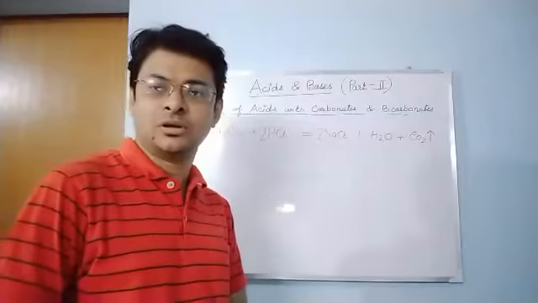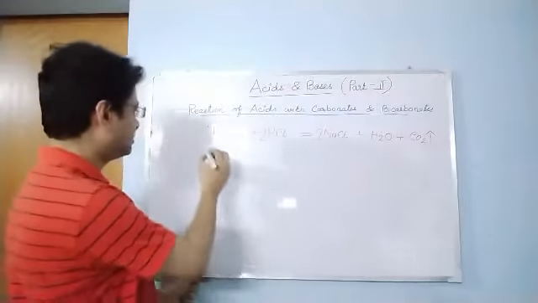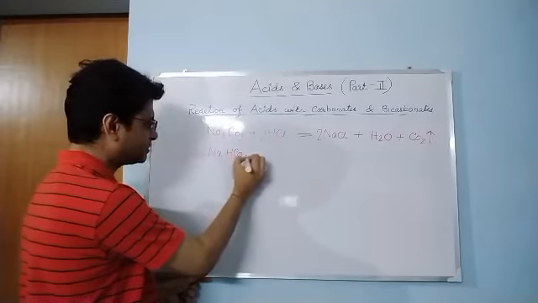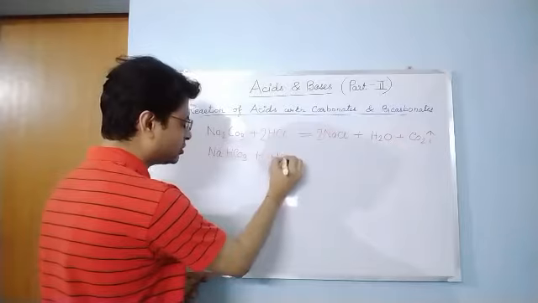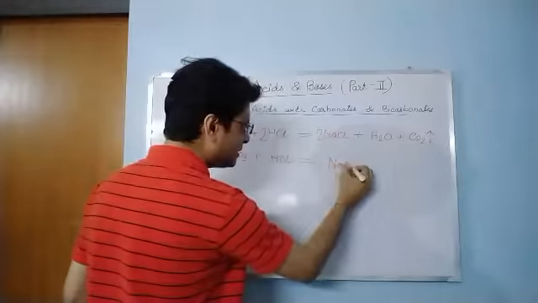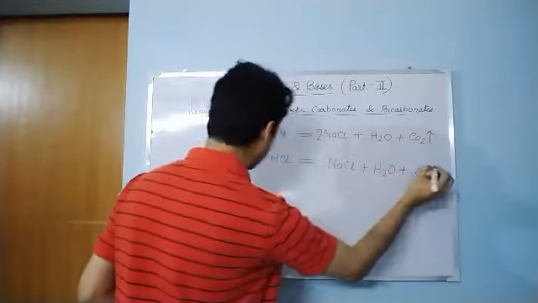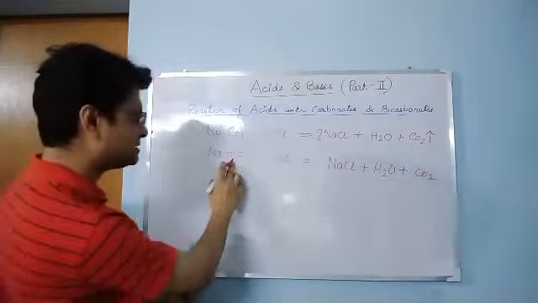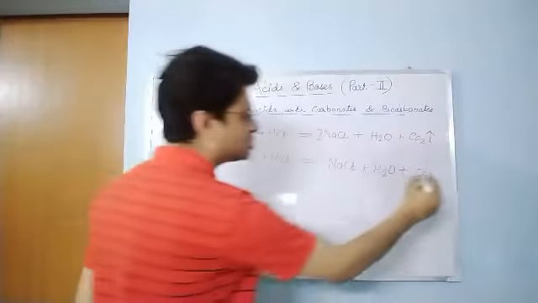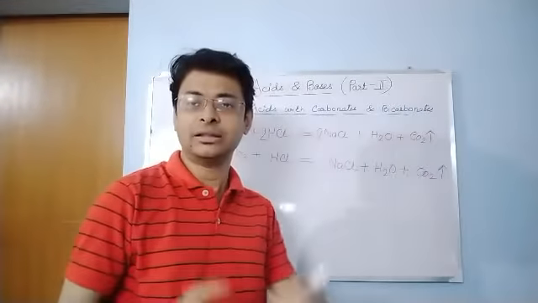Now the reaction of a bicarbonate with an acid. Sodium bicarbonate reacts with hydrochloric acid to form the same products: NaCl plus water plus carbon dioxide gas. Let me try to balance. This is already balanced.